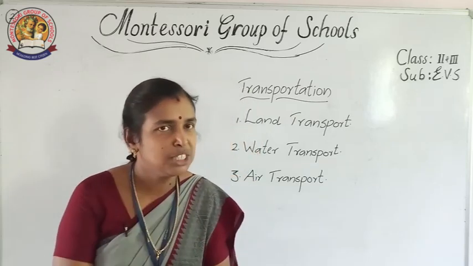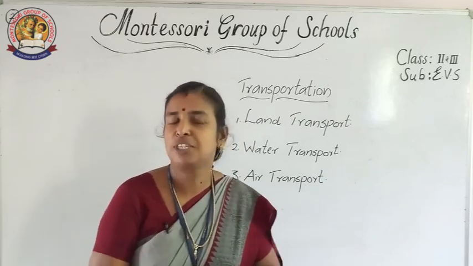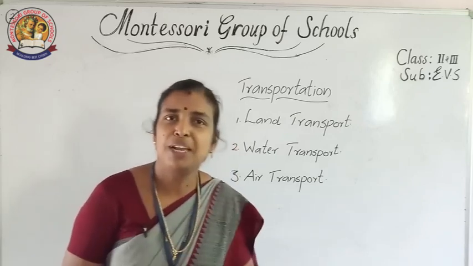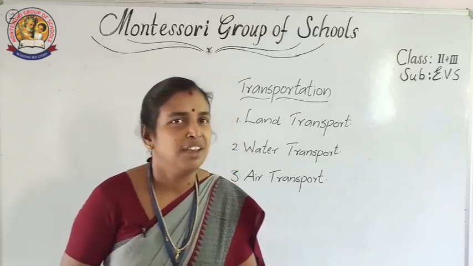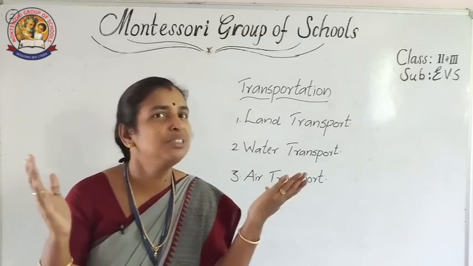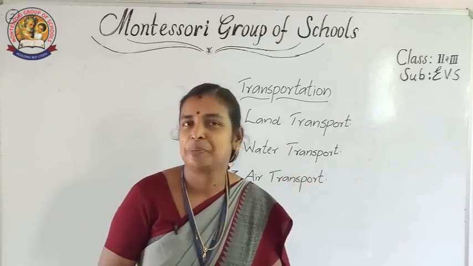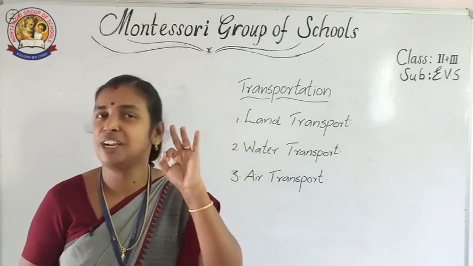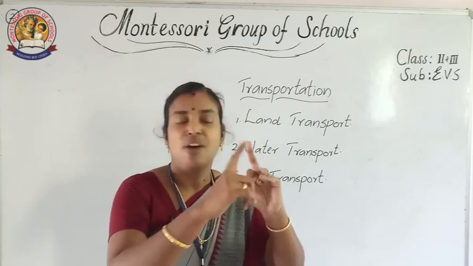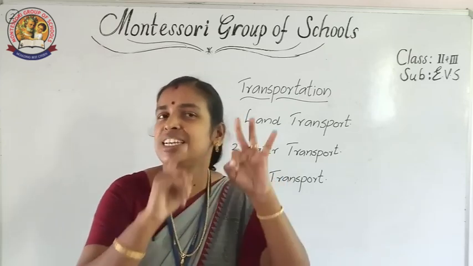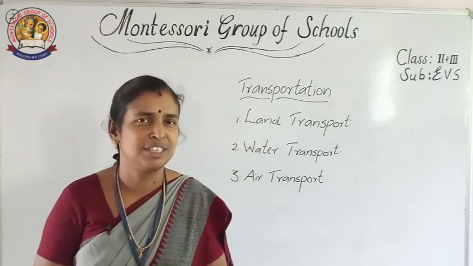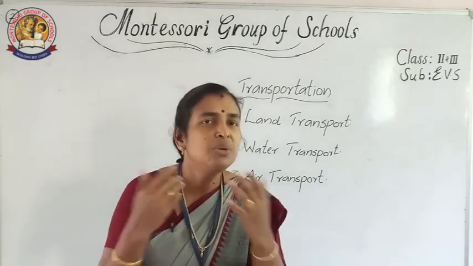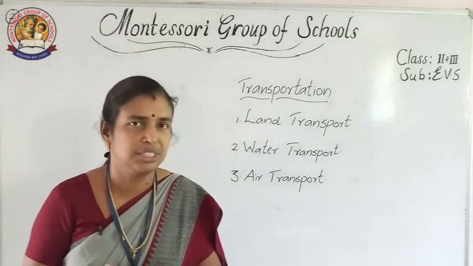So air transport is the fastest means of transport, which include aeroplanes, helicopters, jet planes, rockets. We have air balloons, etc. Plenty are there. So we studied now 3 modes of transport: land transport, water transport and air transport. So according to the time and money available, you can select the transport system.